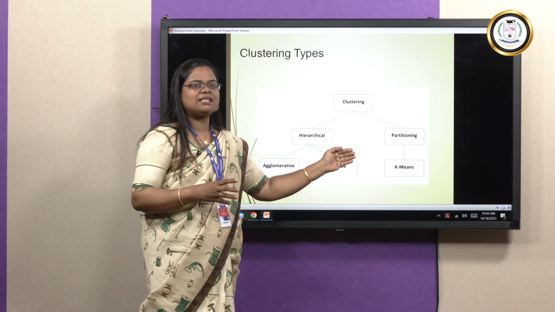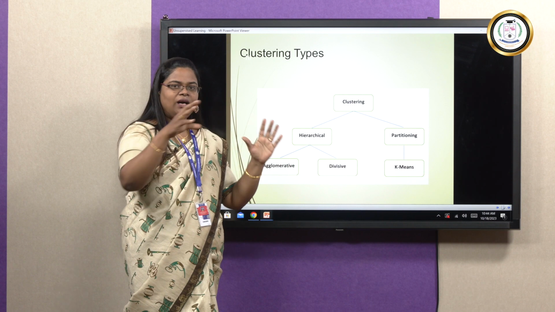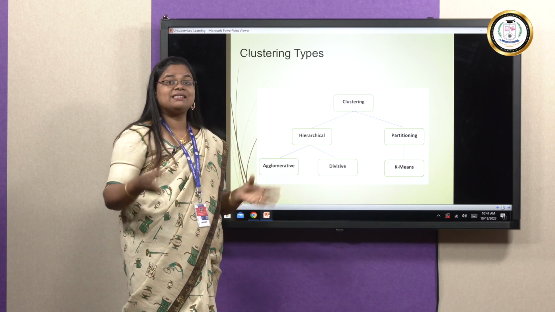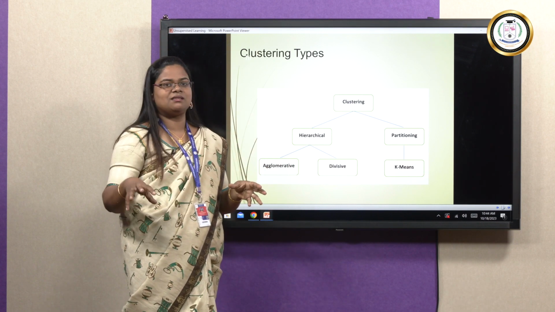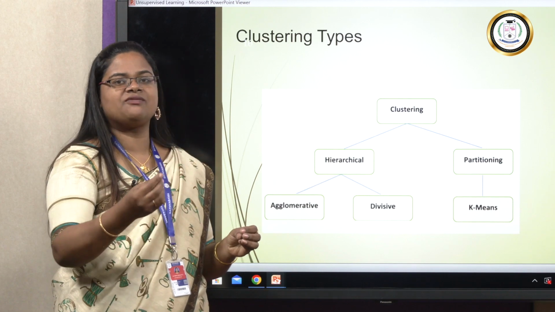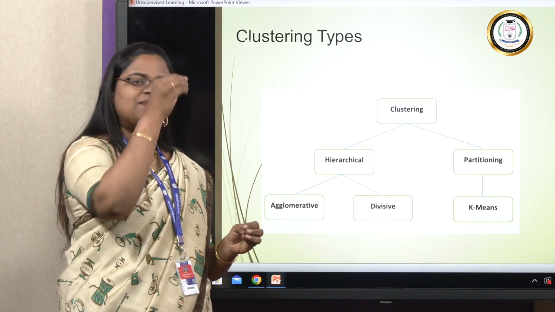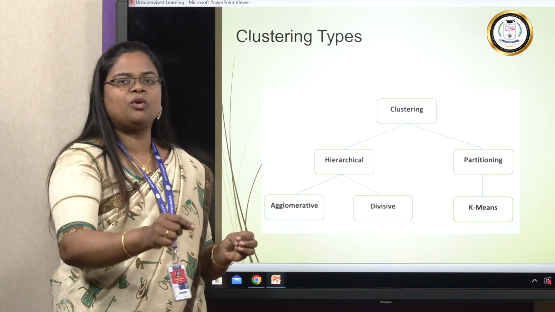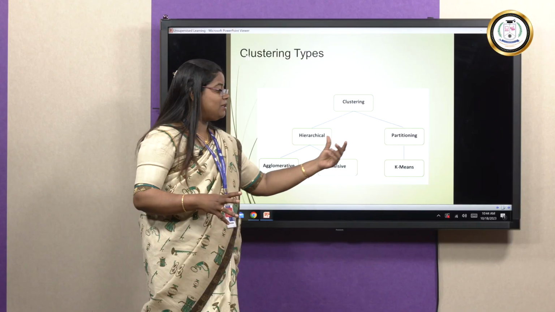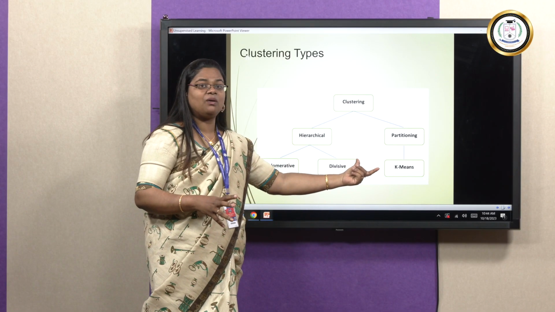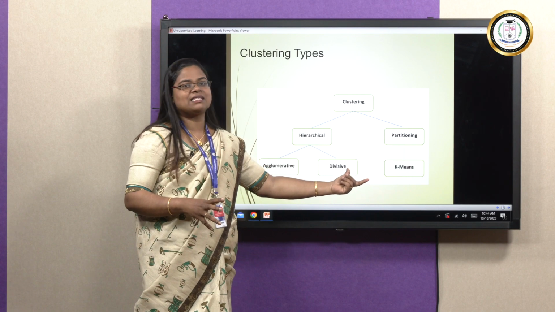Then in partition clustering, the whole data set will be partitioned into several groups. Then using the distance matrix, we will find out whether a particular data item fits in the first group, second group, or third group. The most commonly used algorithm for partition clustering is the k-means clustering method.